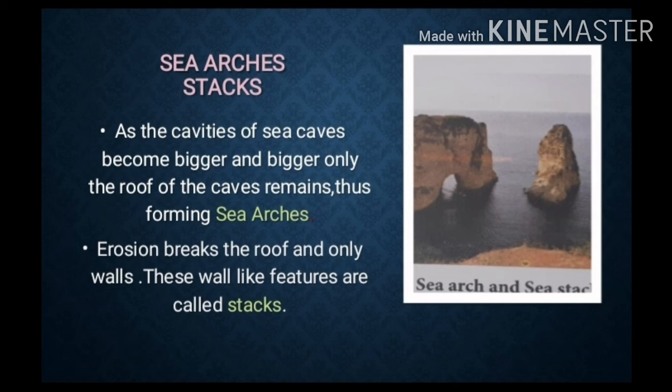Erosion then breaks the roof, leaving only the walls. These separate wall-like features are called stacks, as shown in the picture.